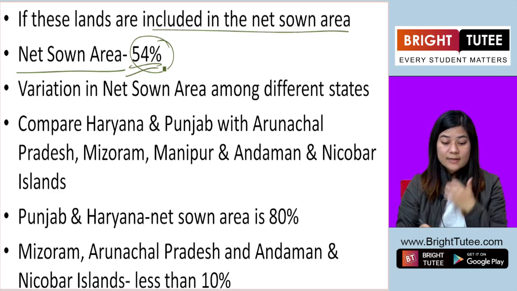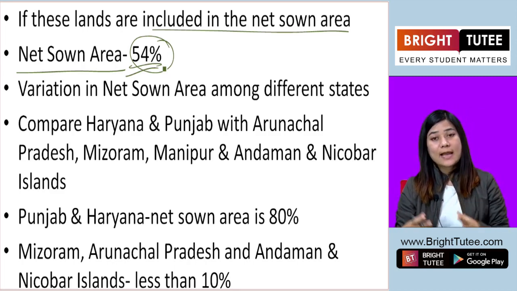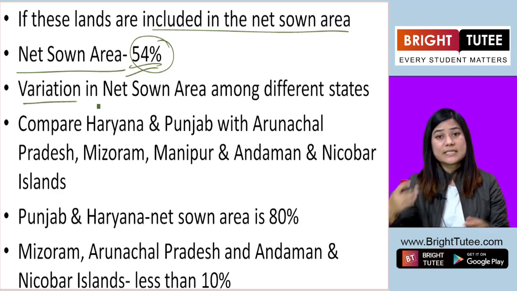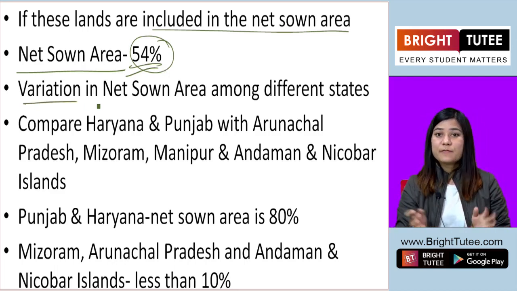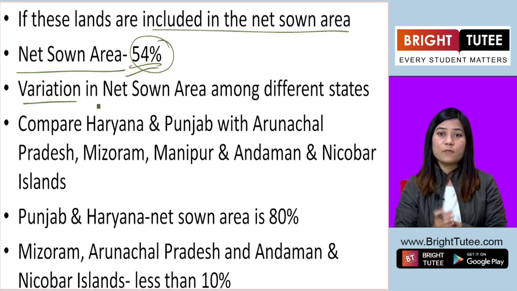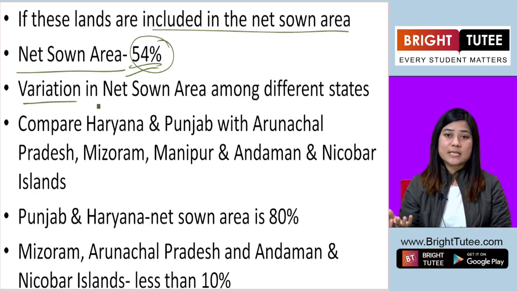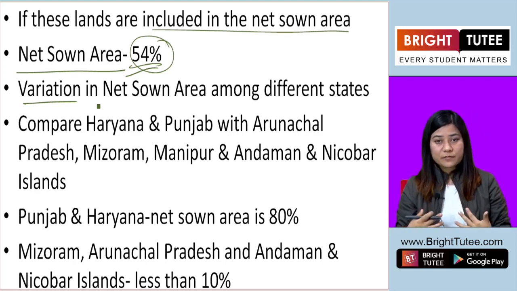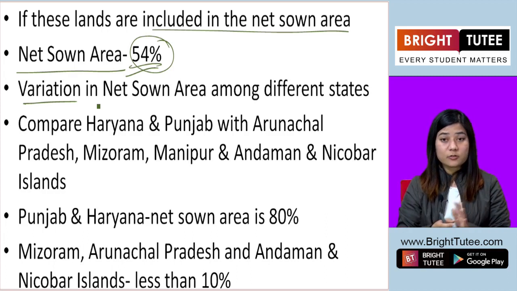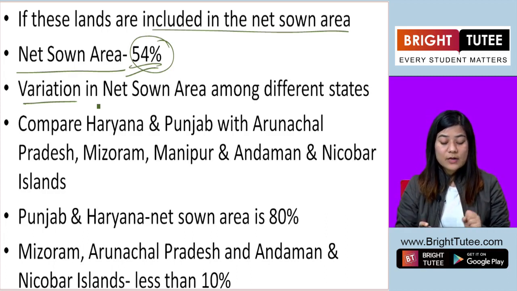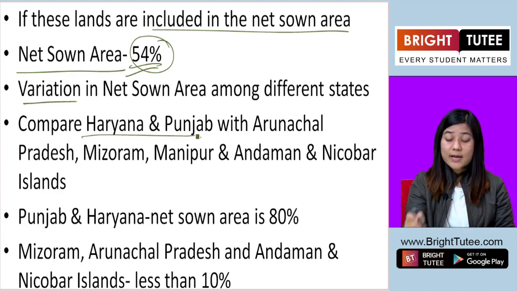Now the area used for cultivation varies from state to state in India. For example, West Bengal's total area of cultivated land is different from that of Punjab, Kerala, or Madhya Pradesh. So we will now compare the states of Haryana and Punjab.